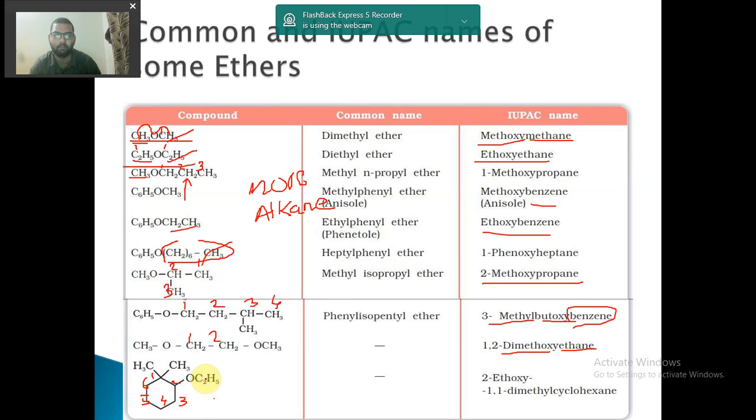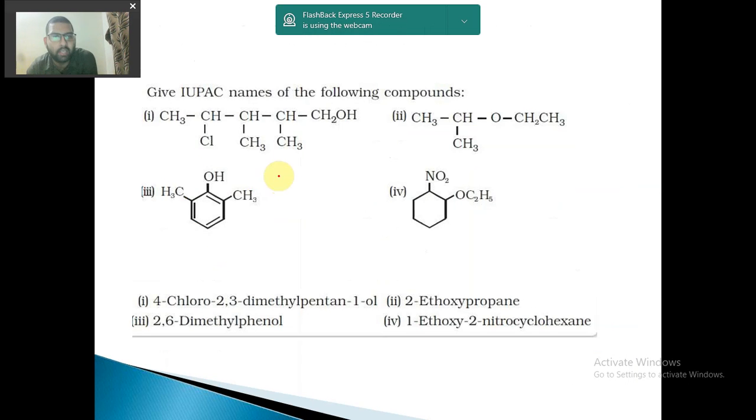Now let us see some examples we have to do ourselves. Give IUPAC names of the following compounds. So let us name this compound. How will we name it? What is this compound? First of all, see, this OH group is attached, so this is an alcohol. Now we have to name this alcohol. One alcohol group is there and one halide, that is chlorine, is attached.